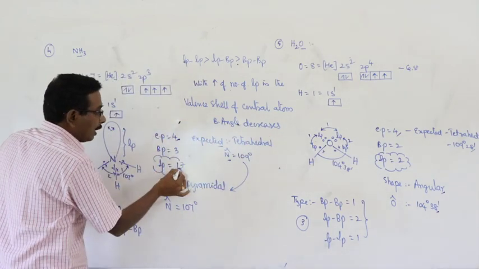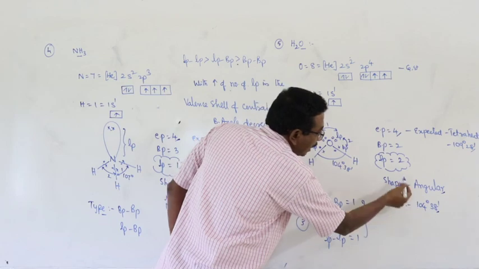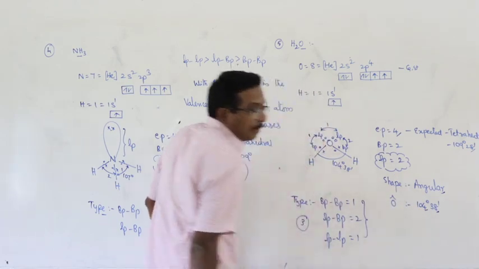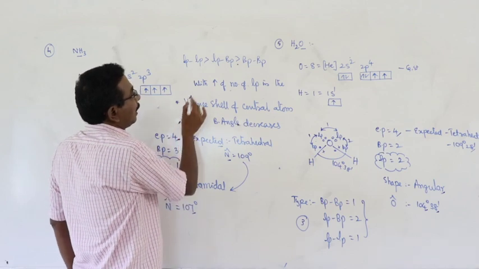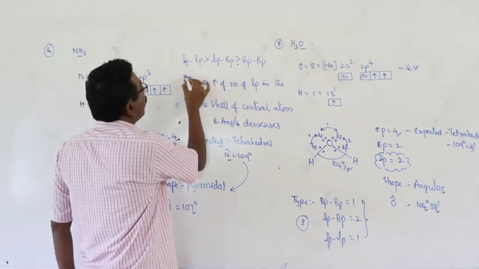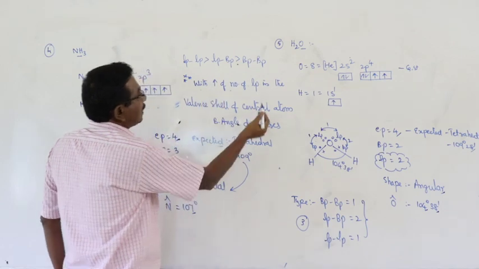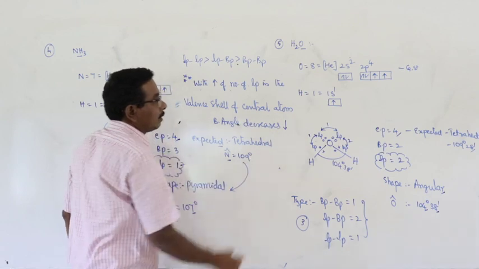Here lone pair 1, bond angle 107. Here lone pairs 2, bond angle 104 degrees. What is the meaning of that? With increase of number of lone pairs in the valence shell of the central atom, the bond angle decreases.